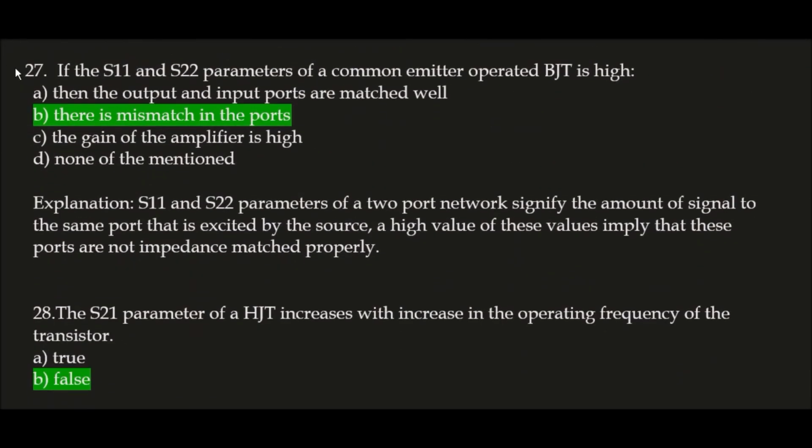Next question. If the S11 and S22 parameters of a common emitter BJT are high, so there is mismatch in the ports, because S11 and S22 parameters of a two-port network signify the amount of signal returned to the same port that is excited by the source. A high value of these implies that these ports are not impedance matched properly. So in this way there is mismatch in the ports. Correct answer is option B.